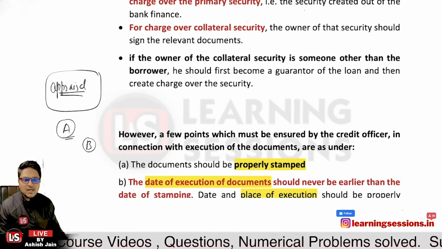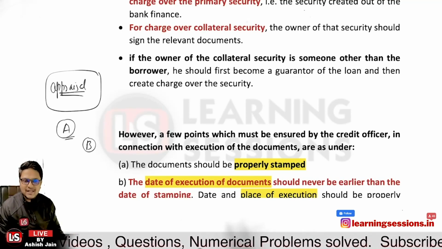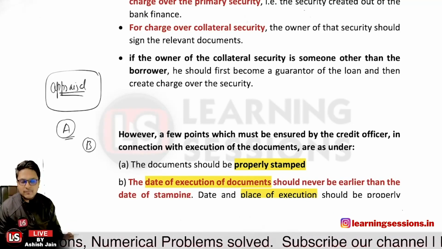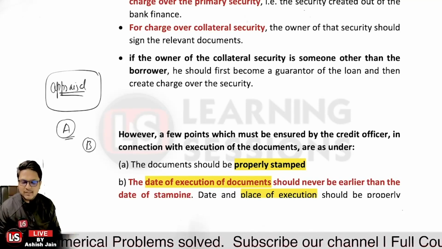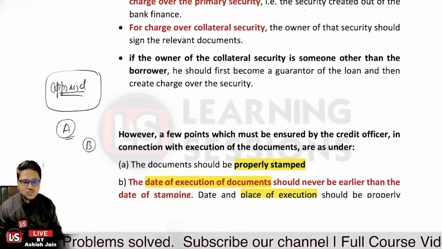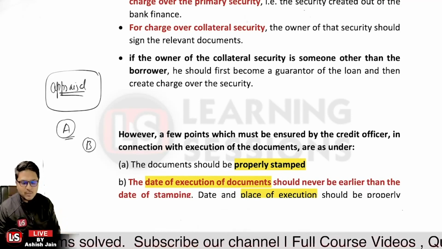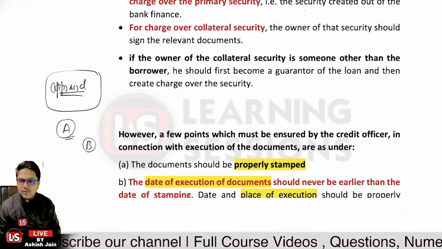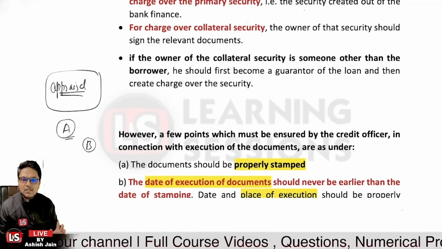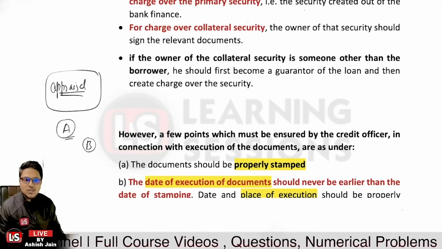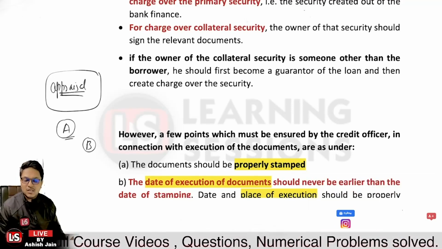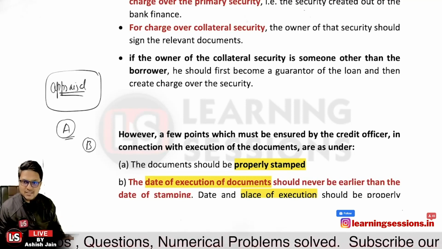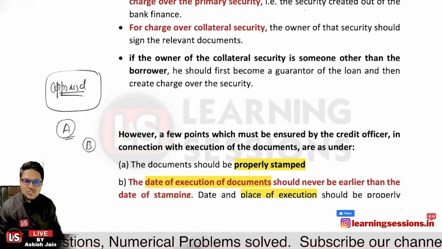And further, it must also be ascertained that the stamping of the documents is done before or on the day of execution of the document itself, but not after the execution. So the documents must be properly stamped, and the stamping is to be done before the execution of documents or on the day of the execution, but not after that. Also, a place must be mentioned on the document itself, the place where the documents have been executed.